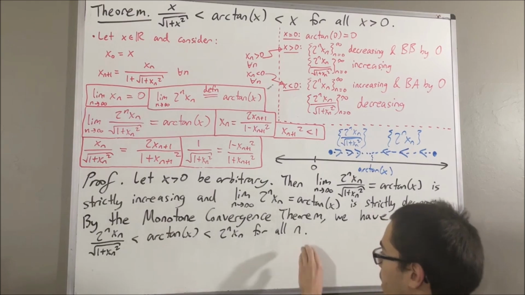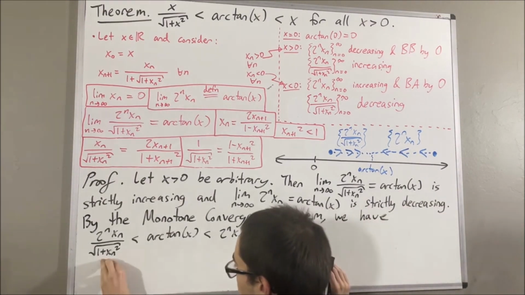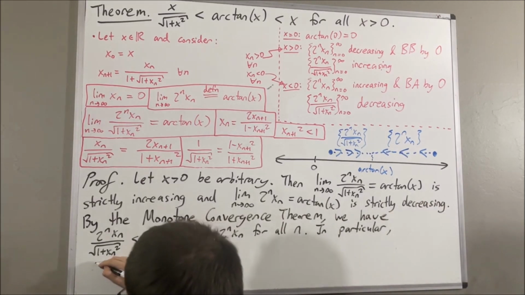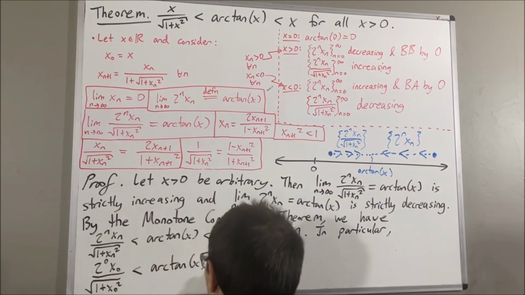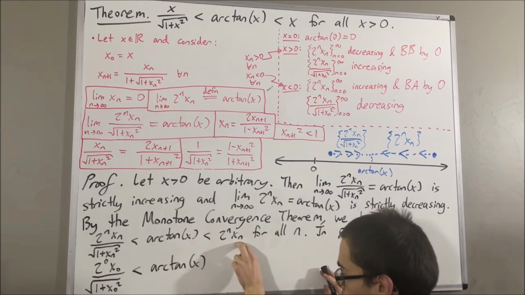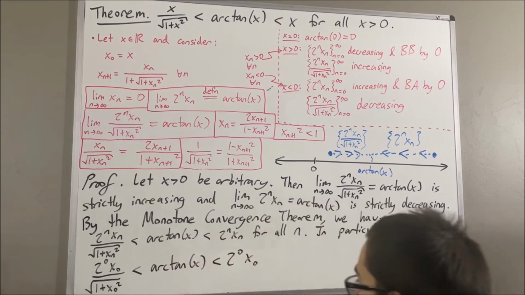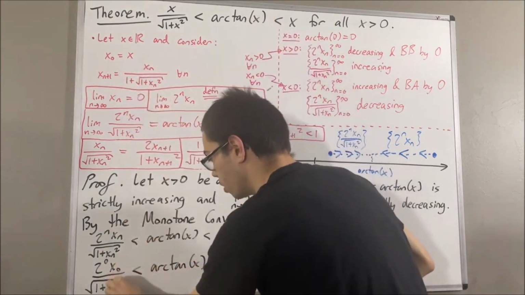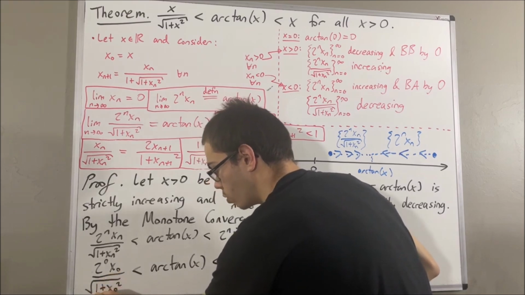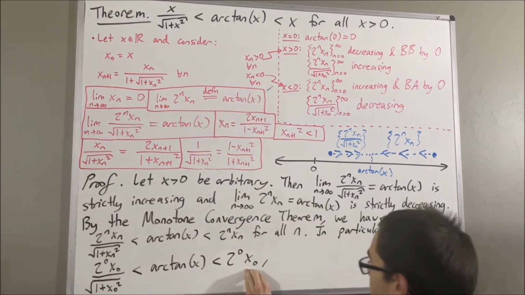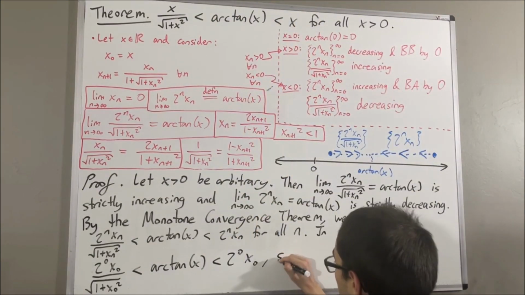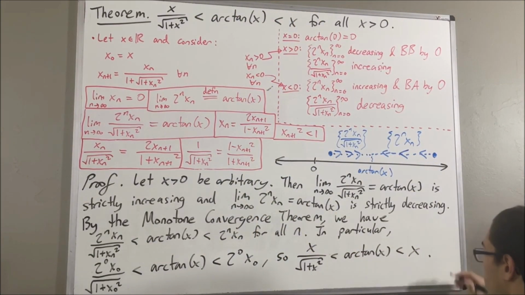So in particular, if we take n to be 0, we have that the n equals 0 term of this sequence is less than arctangent of x, and arctangent of x must be less than the n equals 0 term of this sequence. But we know that x0 is equal to x. So the left-hand side is really just x over square root of 1 plus x squared. The right-hand side is just x. So we have precisely this inequality. And so this completes the proof.